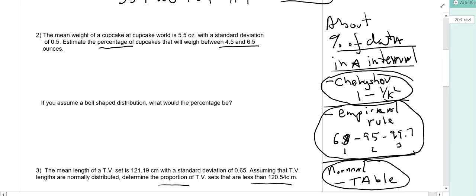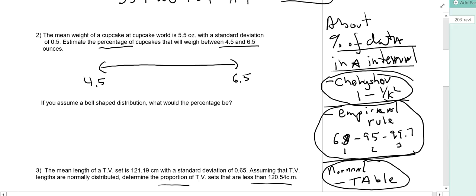The mean weight of a cupcake at Cupcake World is 5.5 ounces. The standard deviation is 0.5. We want the percentage of cupcakes that weigh between 4.5 and 6.5 ounces. So we are looking for the percentage of cupcakes in an interval ranging from 4.5 to 6.5.